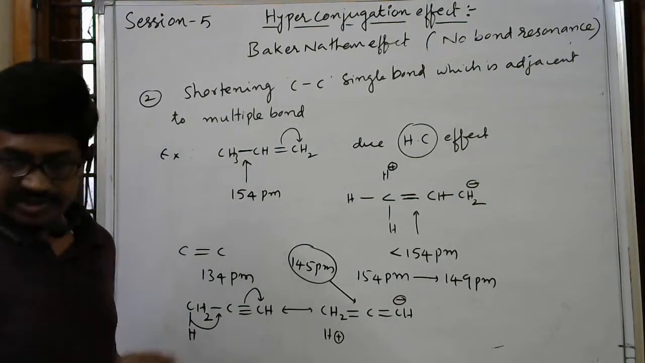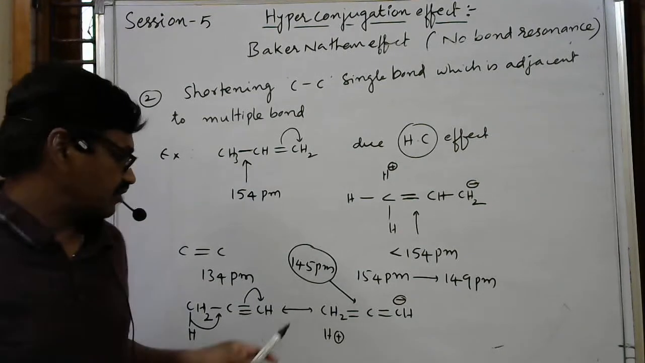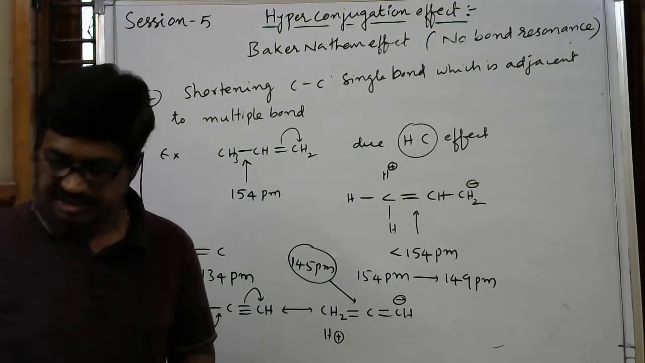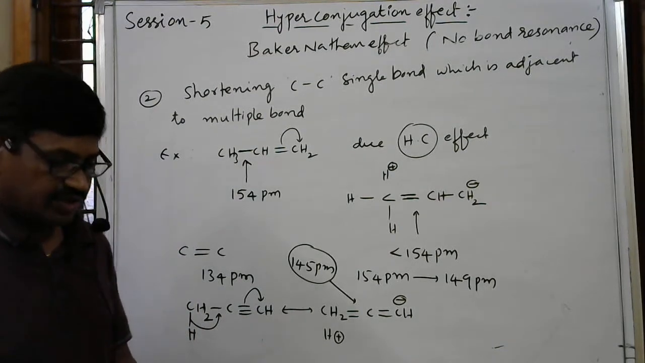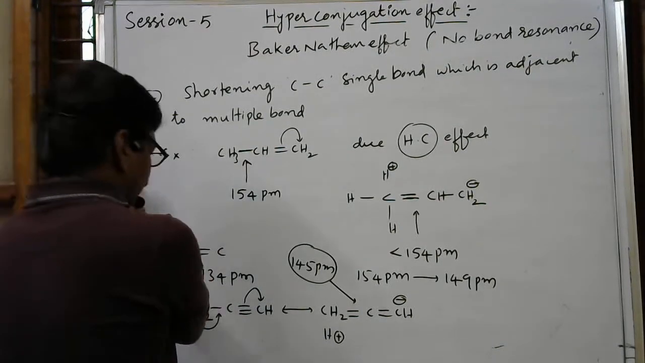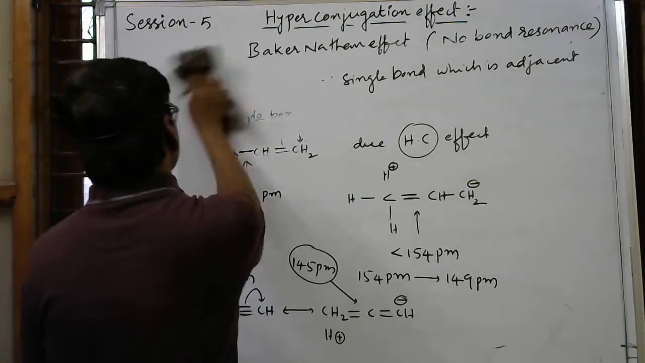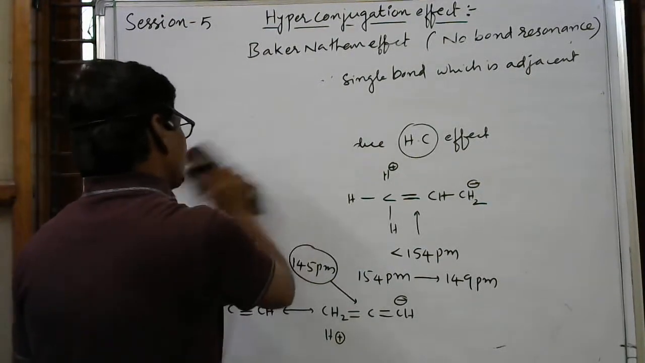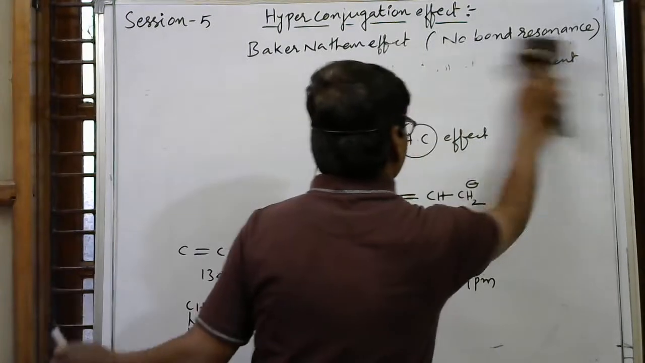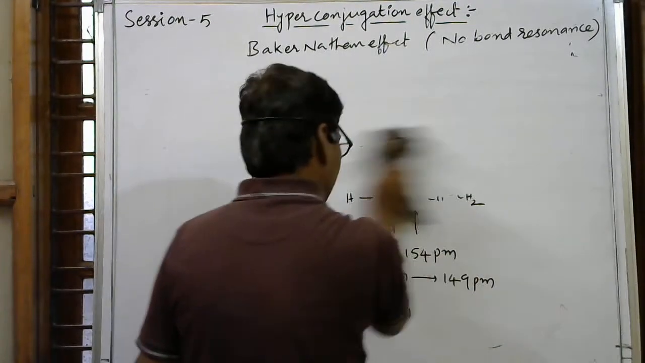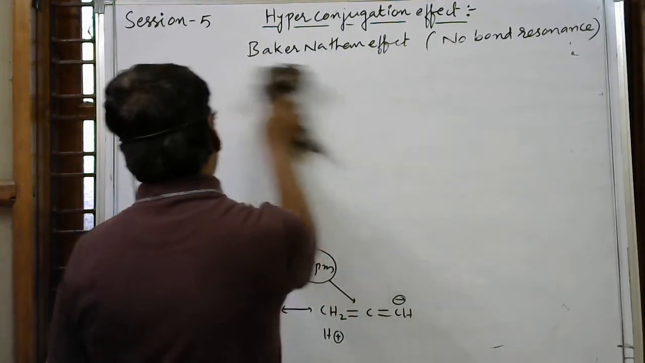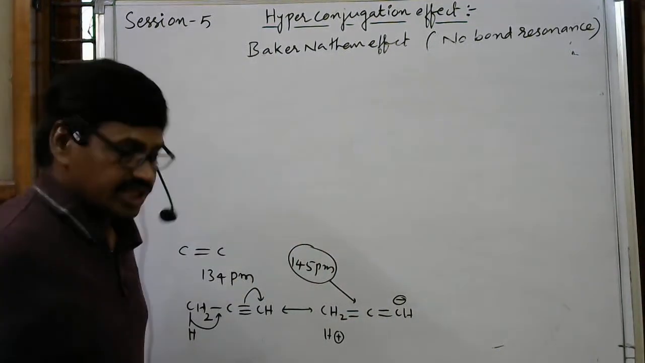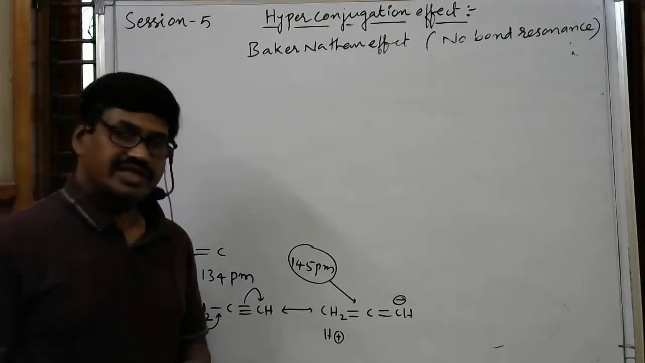Please observe this, concentrate on this: 145 or 146 picometers. Then the next application is the relative stability of carbocations. In the inductive effect also we discussed the stability of carbocations. Here also, by the hyperconjugation effect, we can expect the same stability order.